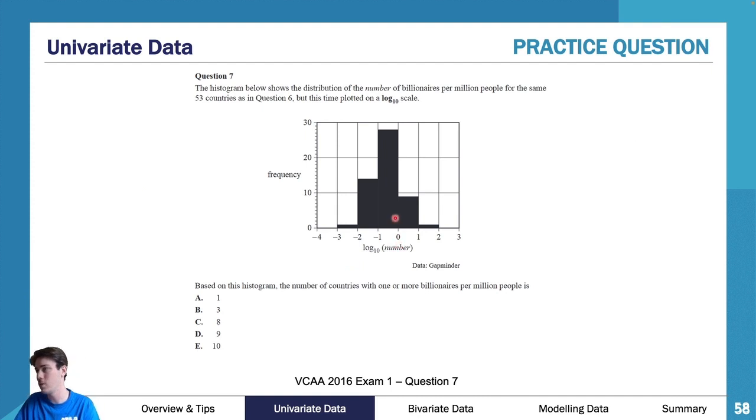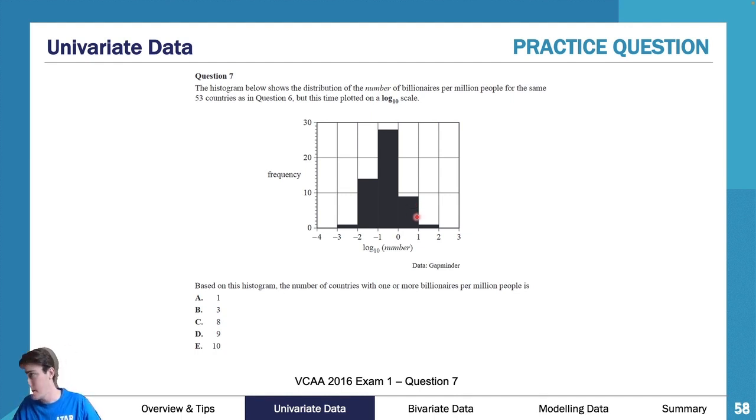I draw a line up here just to cut off everything to the left. I don't care about anything to the left. I only want the stuff that is on this right side here. So being on this right side, I look at the frequencies and I go, all right, well, between 0 and 1 means there is 1 to 10. So the number of billionaires per million people is somewhere between 1 and 10 for those countries. So there are 9 countries there because I check my frequency, and my frequency is at 9. Go across, I get 9. So there are 9 countries that have between 1 and 10 billionaires per million people.